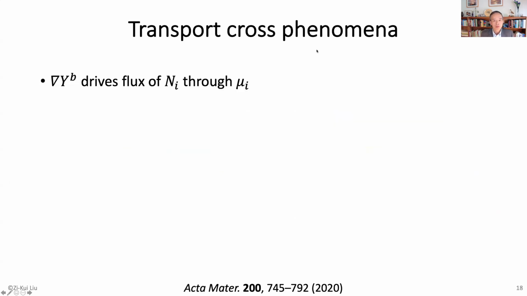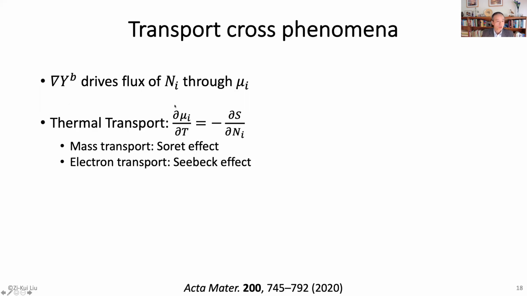Okay, to summarize, I talked mainly about transport cross phenomena. The gradient of a potential, which is temperature, magnetic field, electric field, or elastic field, drives diffusion through the effect on the chemical potential of that species. So we talked about thermal transport, mass transport, and electron transport.